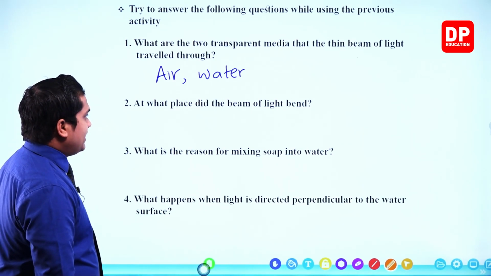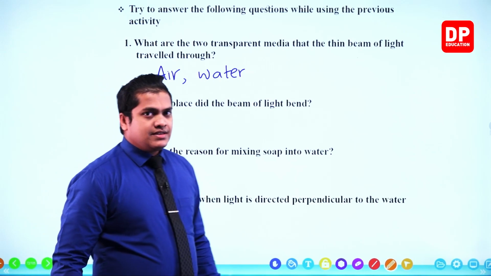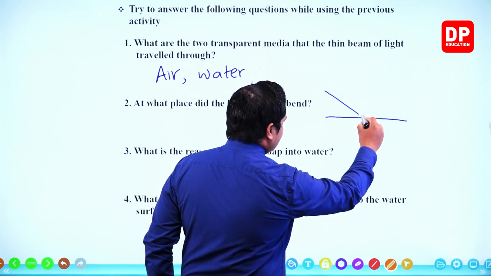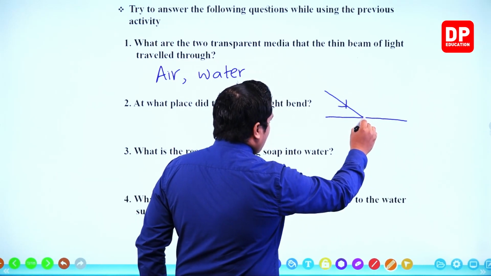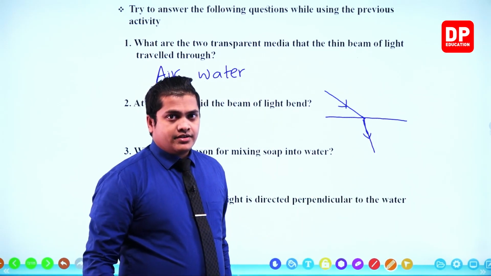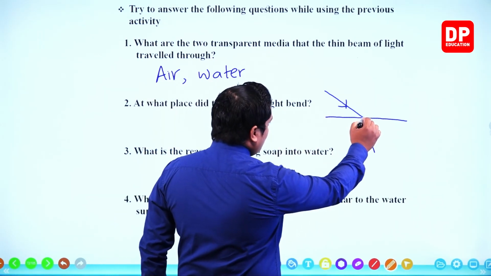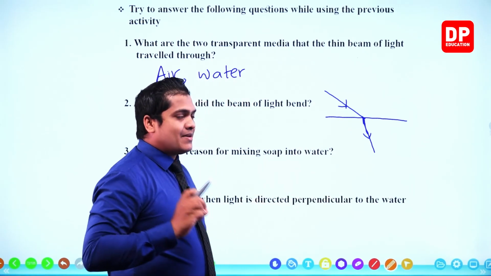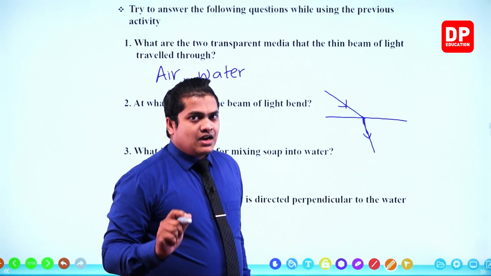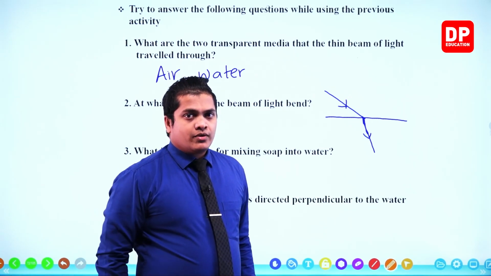At what place did the beam of light bend? Can you remember when it is directed like this? Here the bending started. That means on the place where the two media are getting separated, from that line the rays got bent.